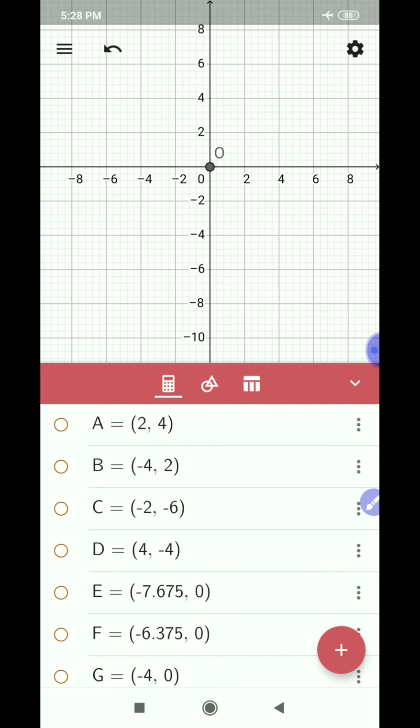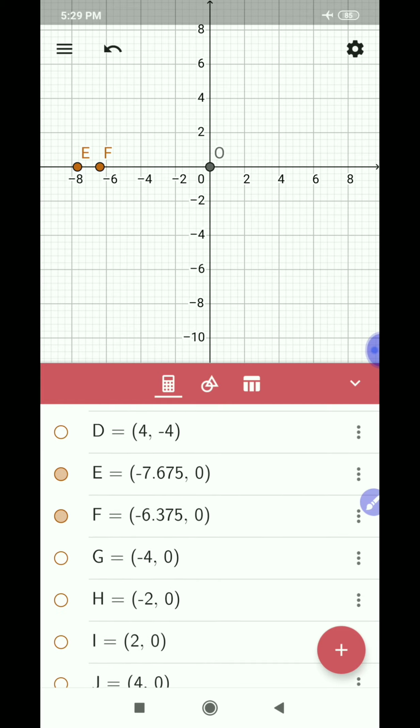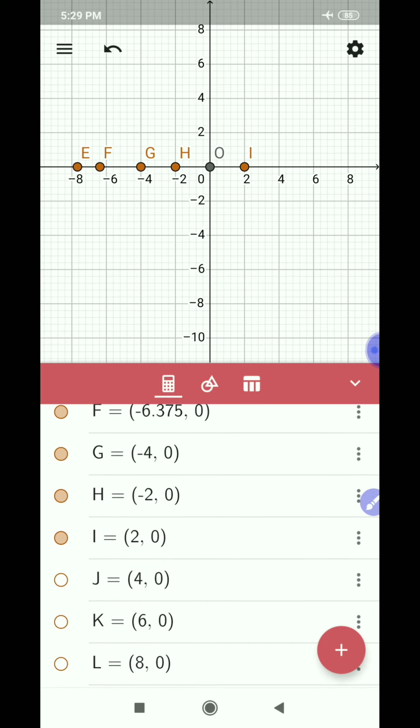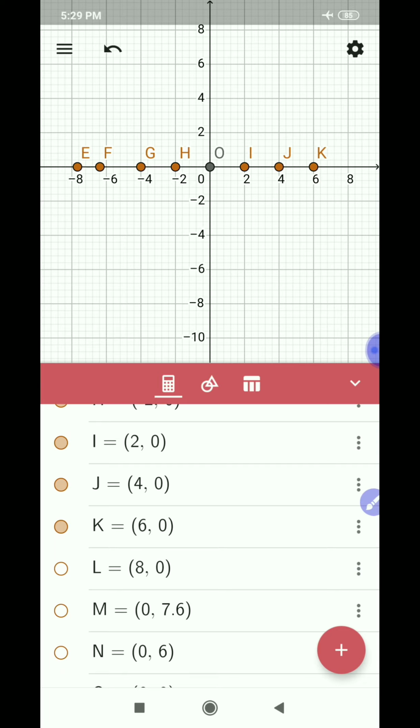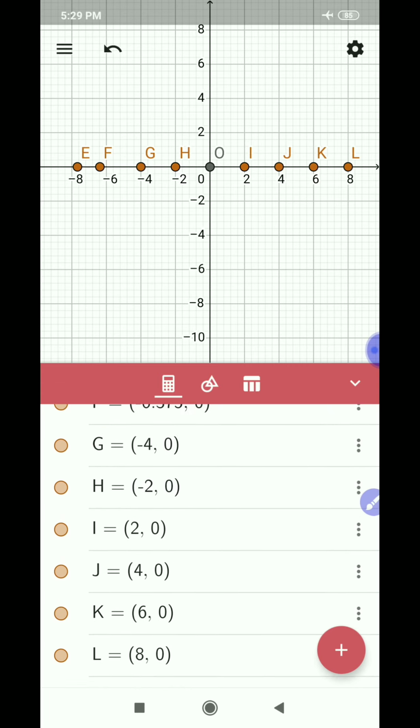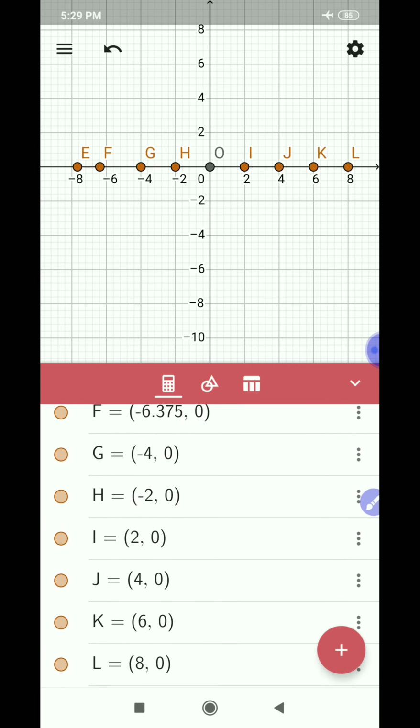Now observe some more points carefully. Where do the points lie? Yes, you are right. All are on the x-axis.